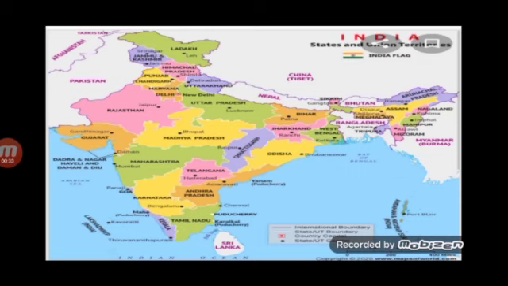Now children, go through this map. Take one political map of India, and fill in all the states and union territories of India.